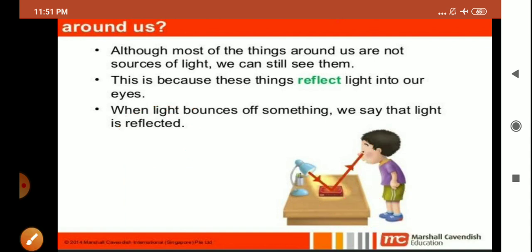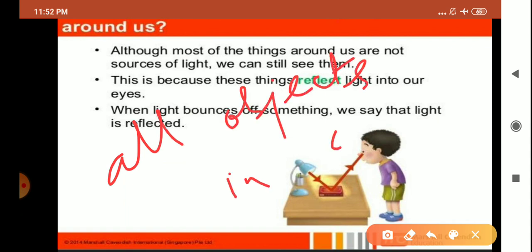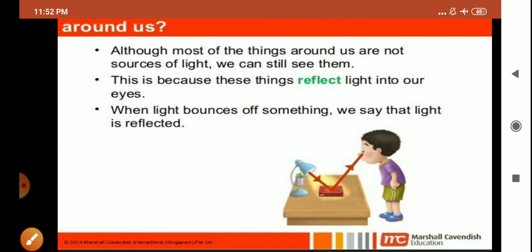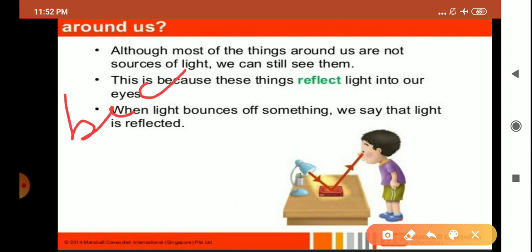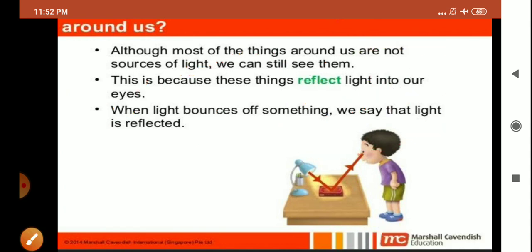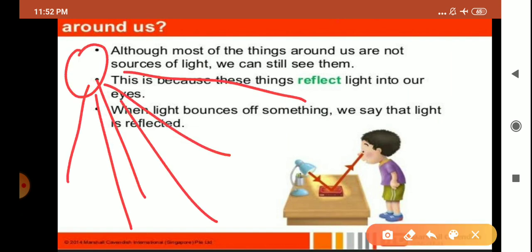Now children, I am going to give you one real life example. How are you able to see all the objects in your surroundings? What is the reason? Yes, because of the sun, because the sun is the ultimate source of light. The rays of the sun fall on every object.